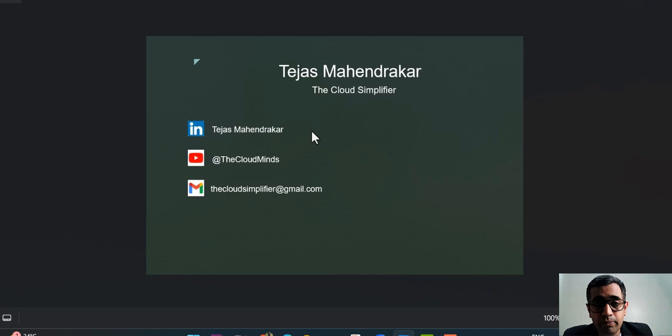Now guys, if you are following me, you know what Terraform is. I have already explained how Terraform works. It is an IaC tool, the infrastructure as code tool, which helps us deploy services to the cloud. Of course, it is cloud agnostic, which means it can run on any of the cloud services. That's the reason why I prefer Terraform over CloudFormation.